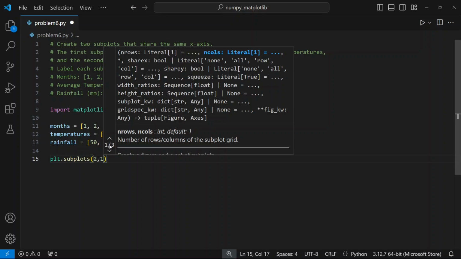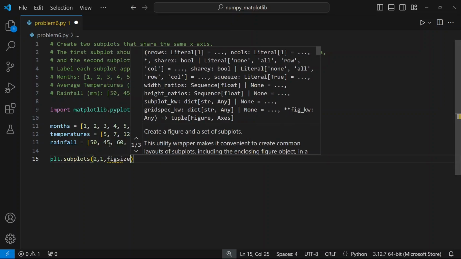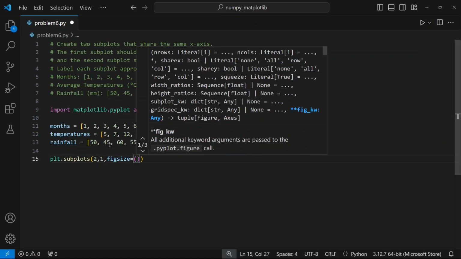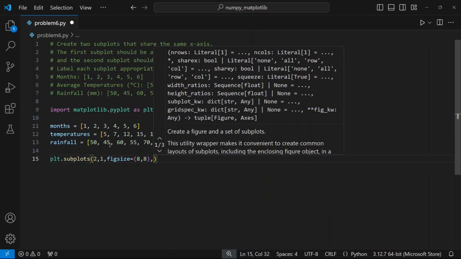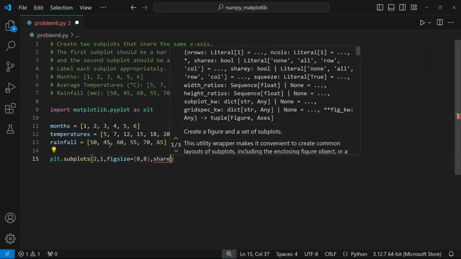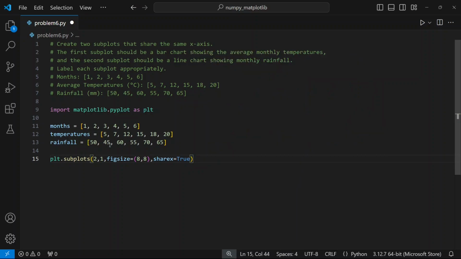So two rows, one column, 2 comma 1, and we'll set figsize equal to, let's say, 8 comma 8, and we want to share the x-axis, so we'll say sharex equal to True. This will result in a tuple, fig comma axis, equal to plt.subplots.